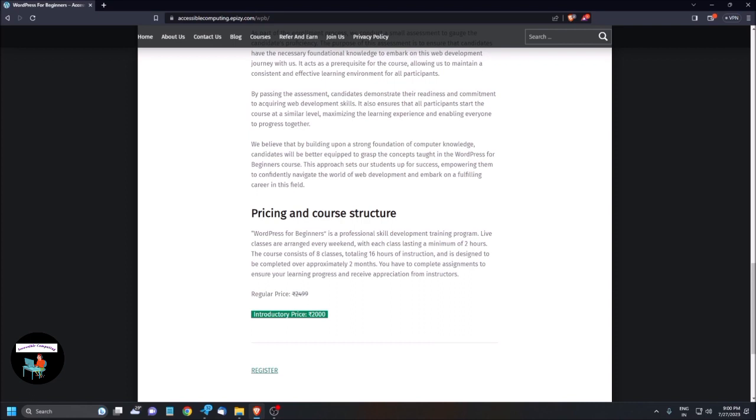WordPress for Beginners is arranged every weekend. Classes total 16 hours over months. You have to complete assignments from instructors. Regular price, deleted, $24.99. Highlighted introductory price, rupee 2000. So after all this, you will see a link. Visited link register. Just click on register.